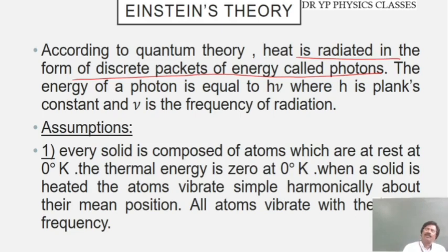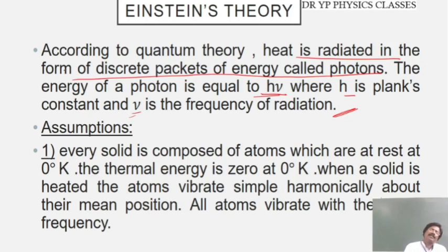The energy of a photon is equal to h nu, where h is Planck's constant and nu is the frequency of the radiation. This is Planck's quantum theory, first proposed by Planck.